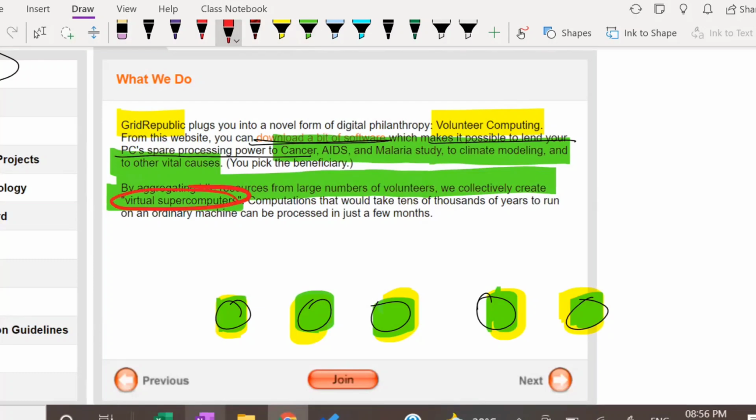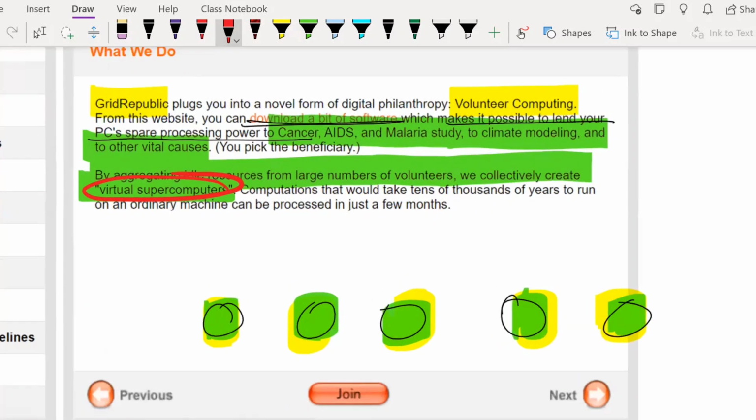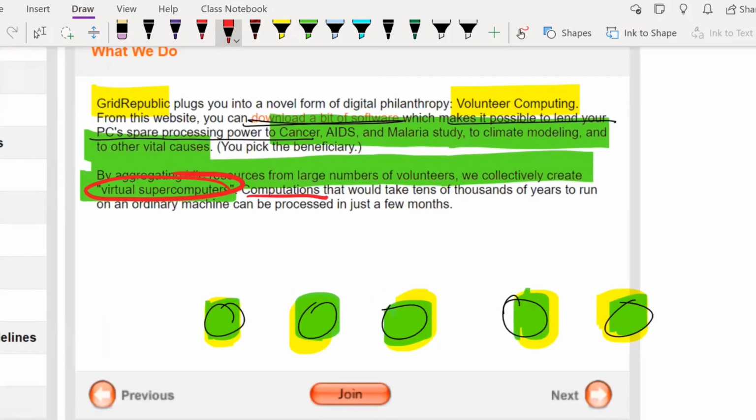What do they create? Virtual supercomputers. This is the main point, related to what you asked about AnyDesk: computations that would take tens of thousands of years to run on an ordinary machine can be processed in just a few months using this technology.